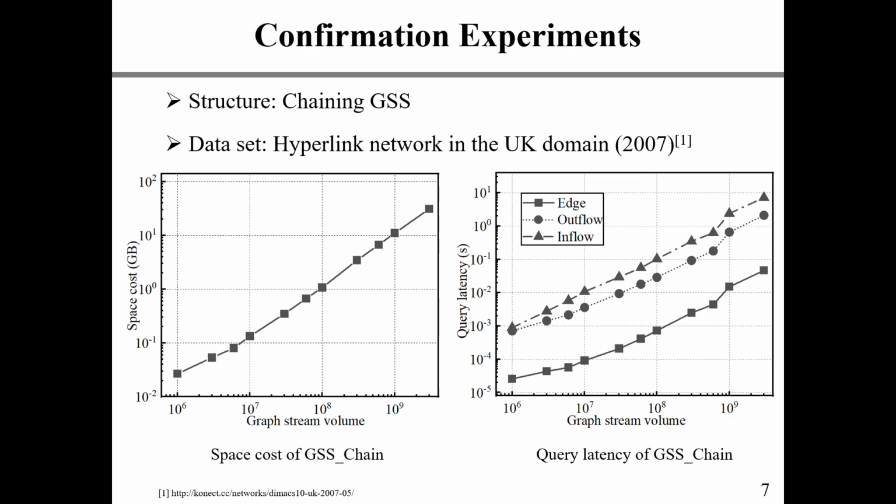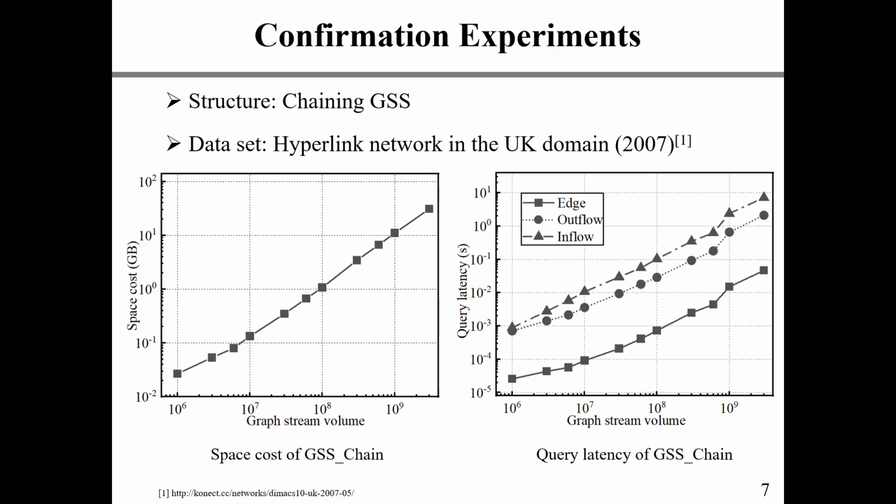The figure on the left shows the memory cost of GSS chain increases linearly with the volume of a graph stream. The figure on the right plots latency for different queries. We can see that GSS chain takes nearly 10 seconds to process a node inflow query, which is unacceptable in real applications.